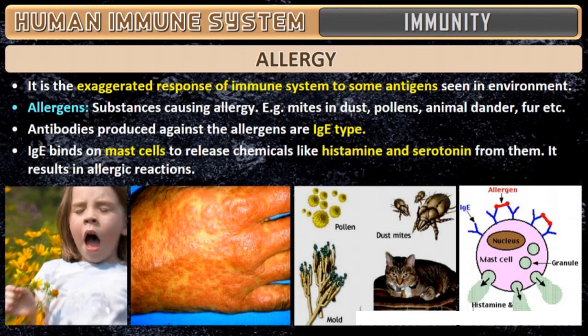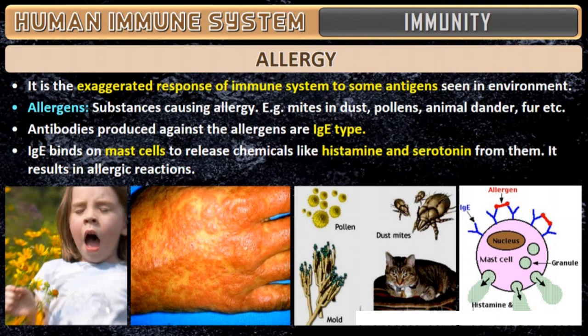It is an exaggerated response of the human system to some antigen seen in the environment. This is the right definition. An exaggerated response of the human system to some antigen seen in the environment is called allergy. Okay, what is an allergen? The substance which causes allergy is called an allergen.